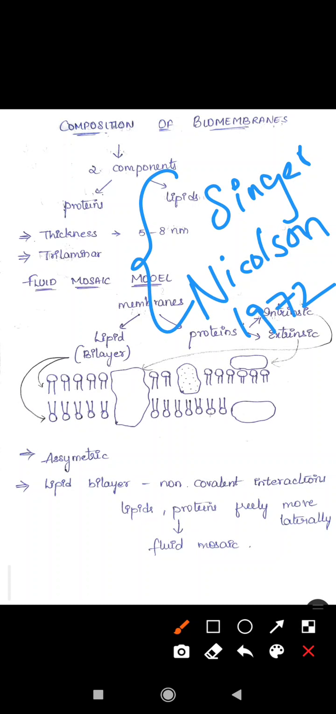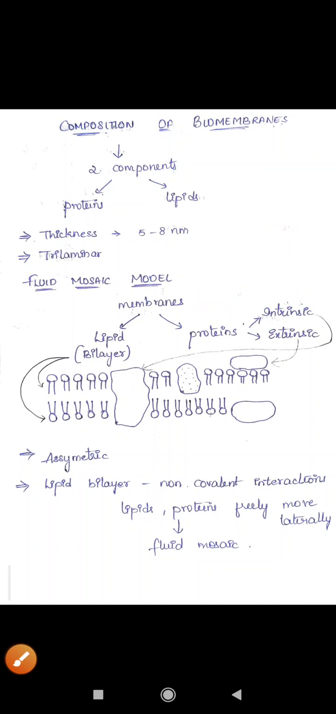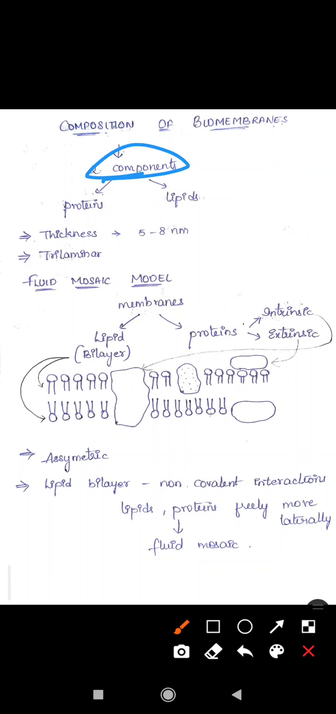So what is the composition of biomembranes? Biomembranes are made up of two components, that is proteins and lipids. Along with these proteins and lipids, some carbohydrates are also present, combined with the proteins and lipids. When carbohydrate is present along with the proteins, we call them glycoproteins, and when carbohydrate is combined with the lipids, we call them glycolipids. So carbohydrates are present in very small quantity in biomembranes.